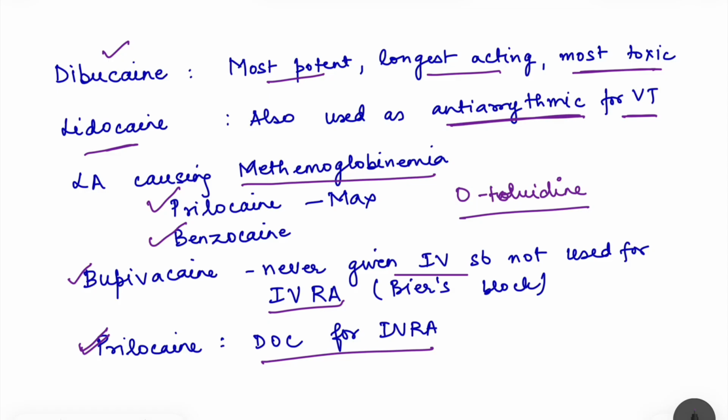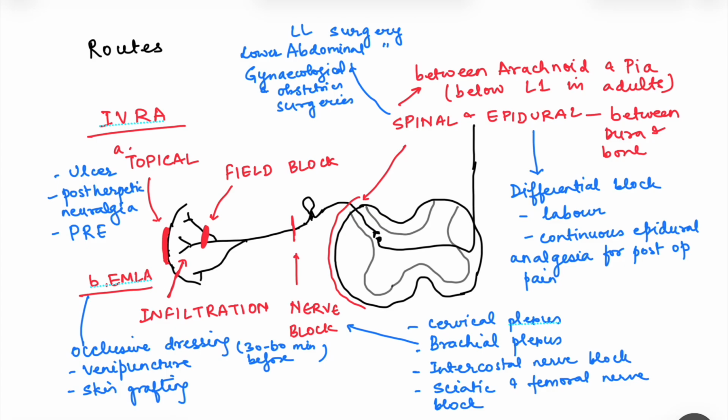So with this, let us move on to the types of nerve blocks which are used. Local anesthetics can be given by various routes, and in the different routes, the area which is anesthetized is different. So when we want a larger area to be anesthetized, we cannot give injections locally for some nerves, maybe by infiltration. If we give, then how can we anesthetize a larger area? In that case, we will need to use a large amount of drug, which can be toxic. So in that case, we choose different routes. So what are the various routes by which it can be given?